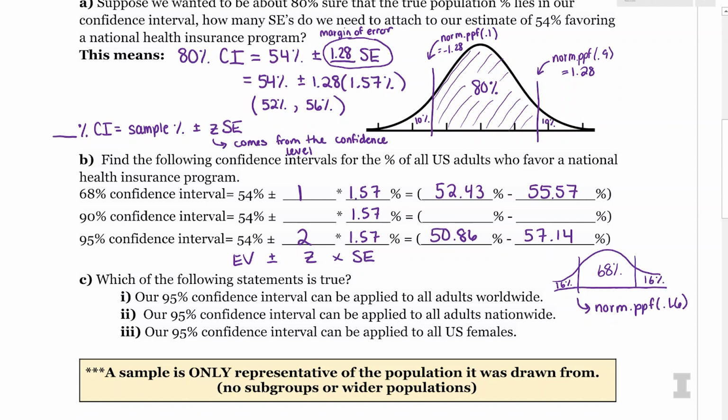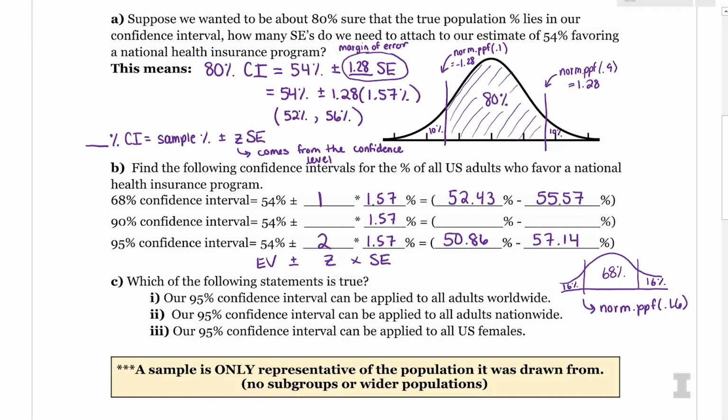And we can see just from going from the 68 to the 80 to the 95% confidence interval that as we get more confident, the wider our interval becomes. So the 68% confidence interval is the narrowest and the 95% confidence interval is the widest. So the more confident we are, the wider our interval.